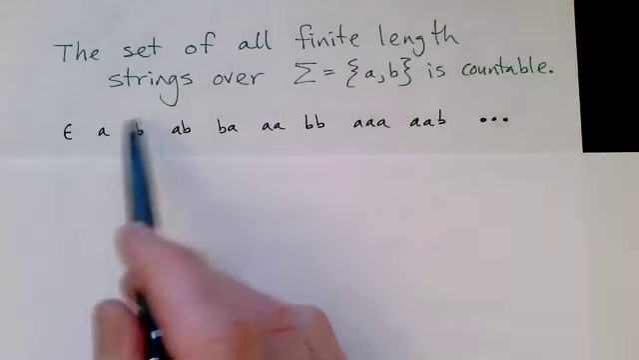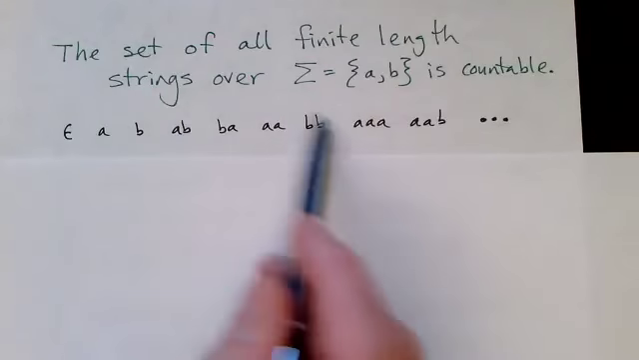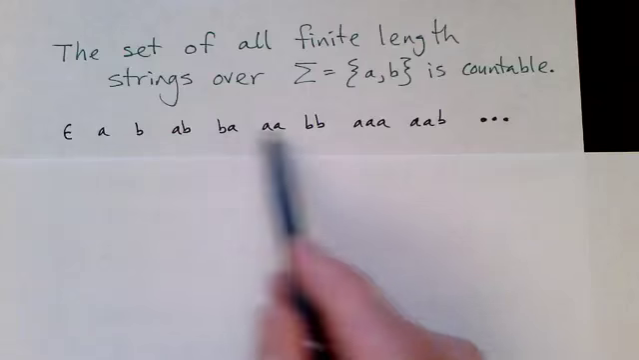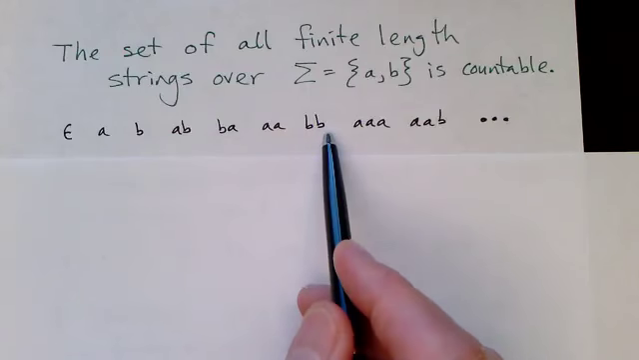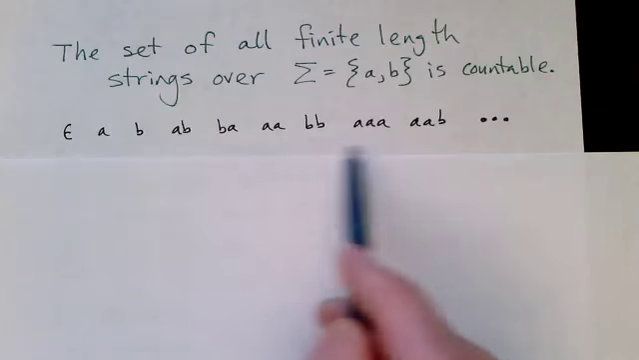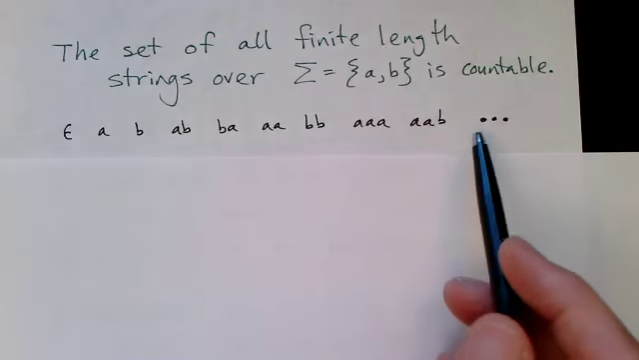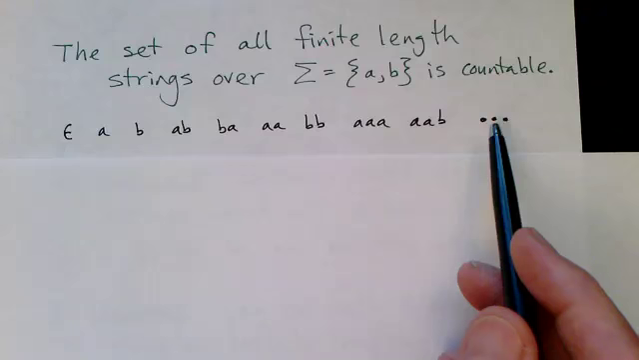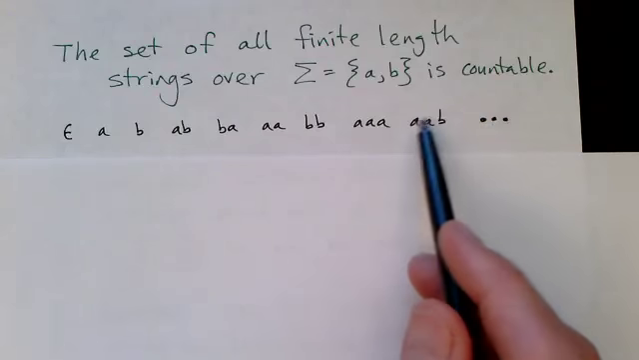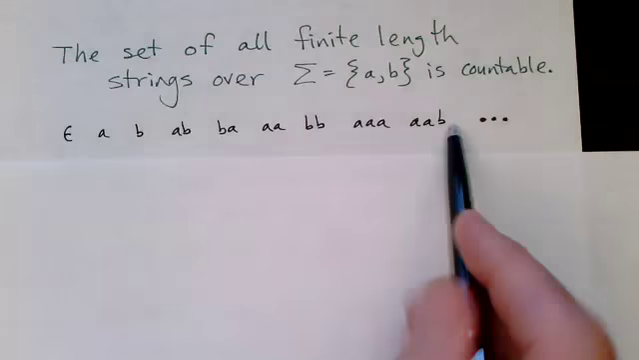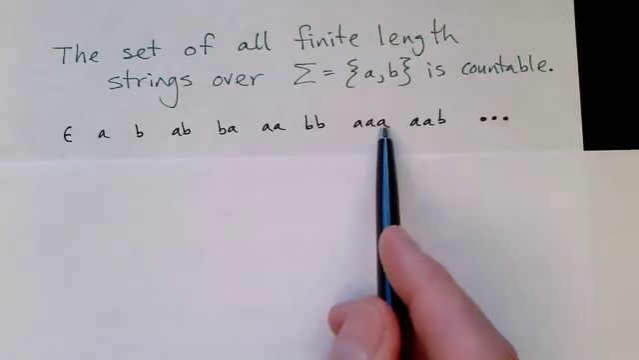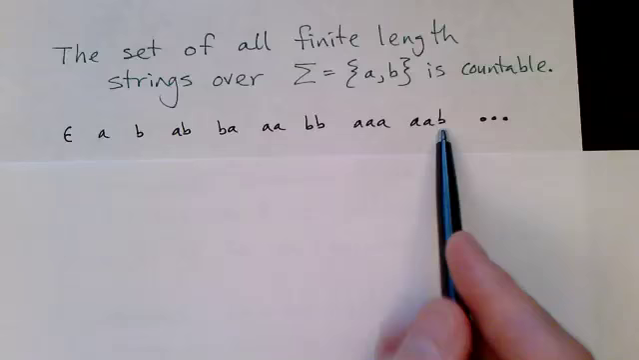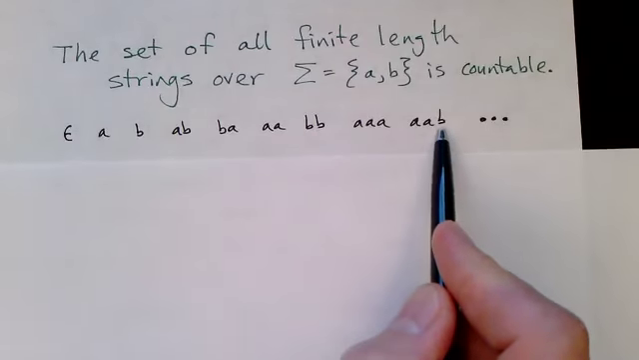We can list all strings of length 2 before strings of length 3 or greater, and then we can alphabetize them within that. And so this is a systematic way of listing all the strings, so we can make a correspondence with the natural numbers. So this is a countably infinite set of finite length strings. Each string is finite in length. For example, this one has 3 characters. There are an infinite number of such strings, but that number is countably infinite.